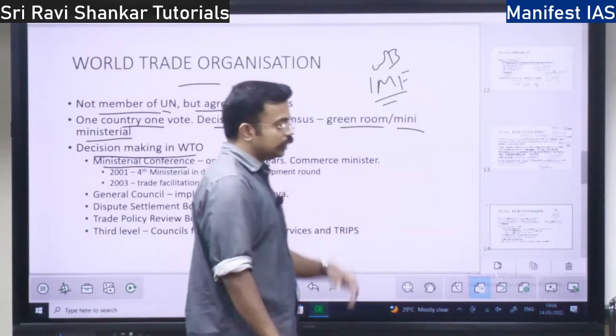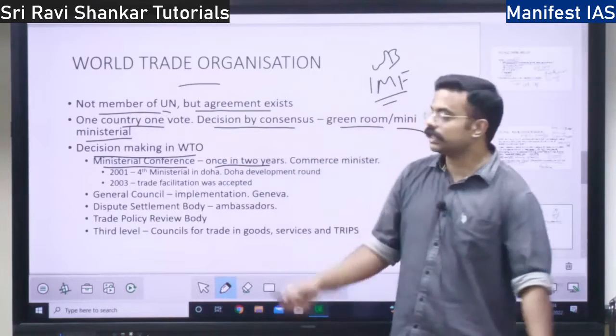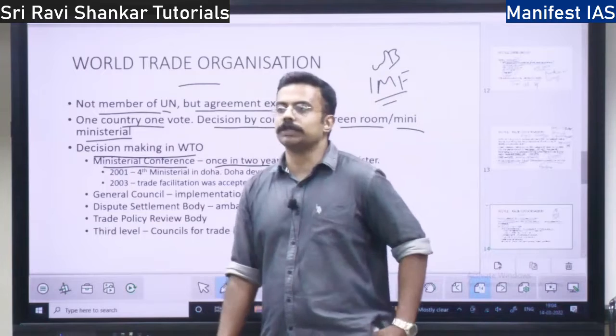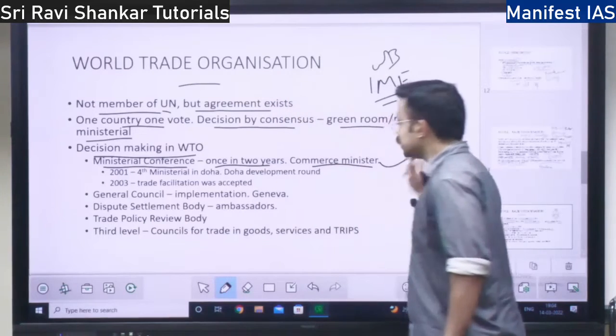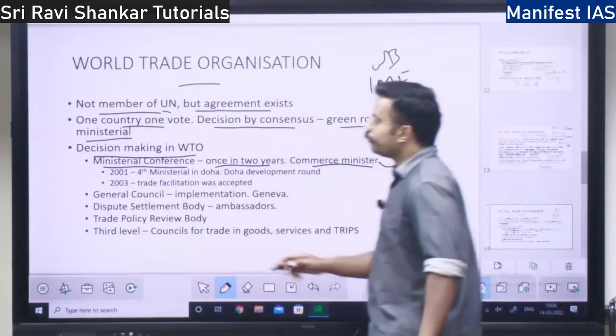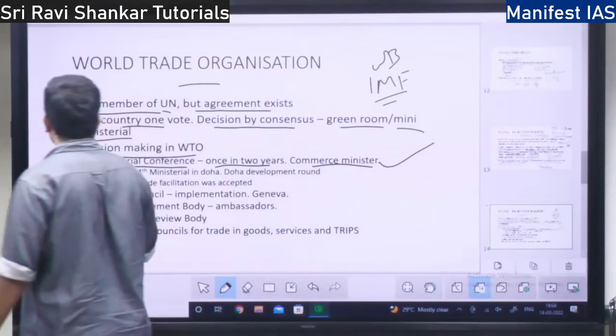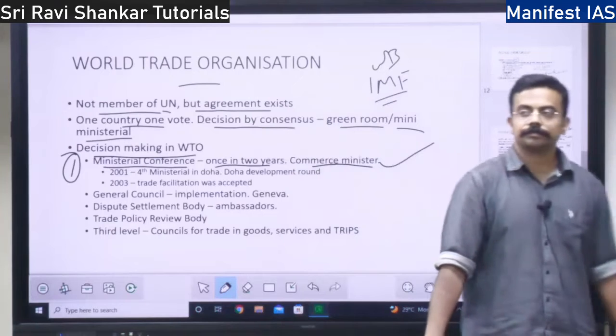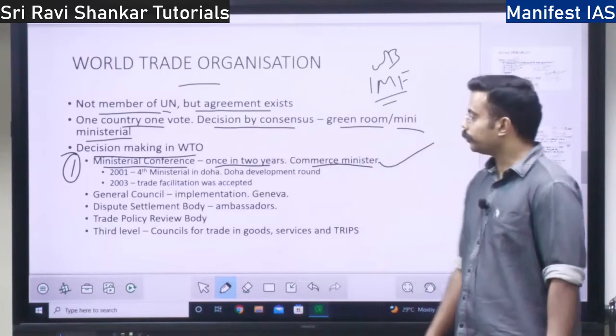This happens once in 2 years. In this ministerial conference, the commerce minister of every country will participate. This is the highest decision making body, the first level body under the World Trade Organization, the ministerial conference, right?